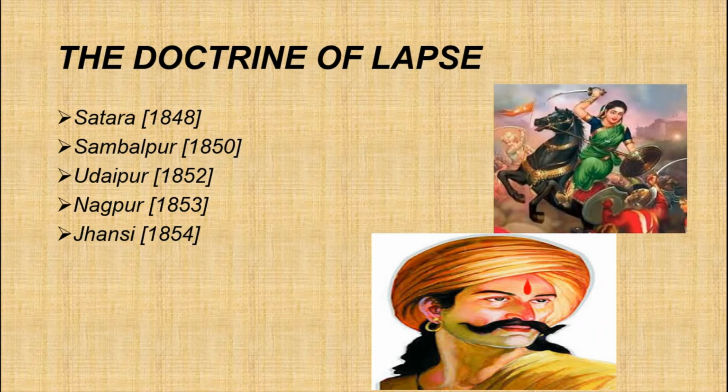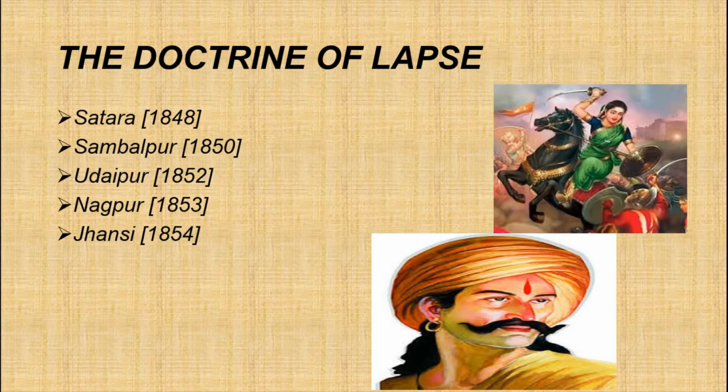The kingdom would lapse, that is, become part of company territory. So, if an Indian ruler died without a male heir, his kingdom would lapse, that is, become part of company territory.